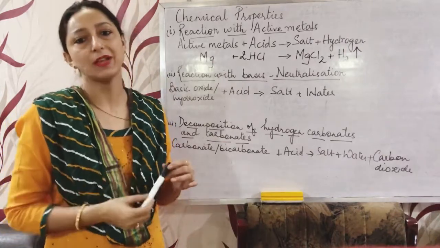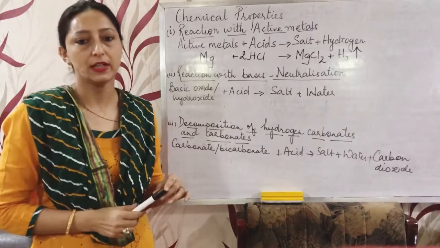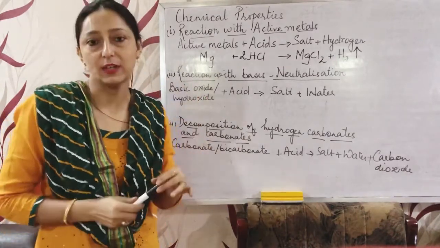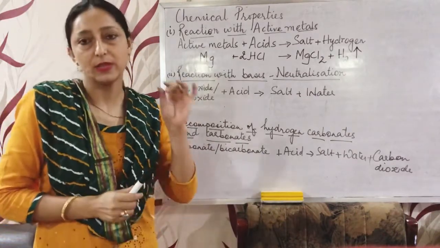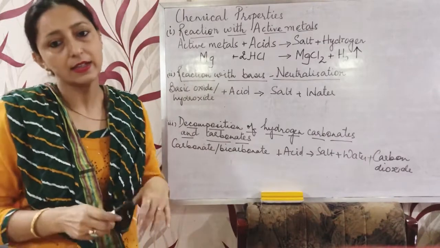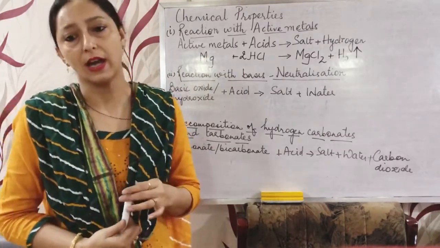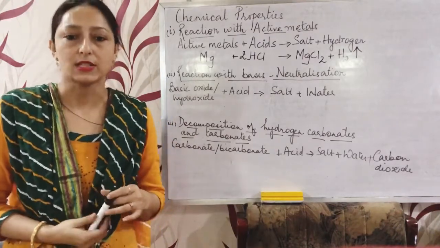Only magnesium and manganese can produce hydrogen with very dilute nitric acid, that is, when only 1% nitric acid is added. Otherwise nitric acid is a very strong oxidizing agent.